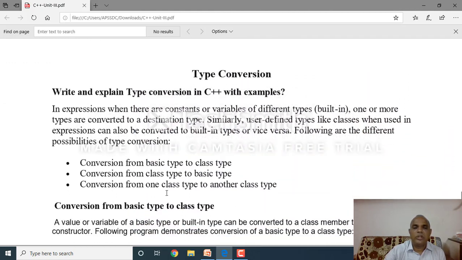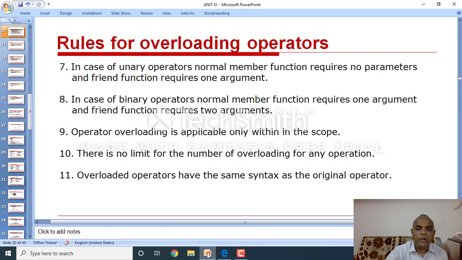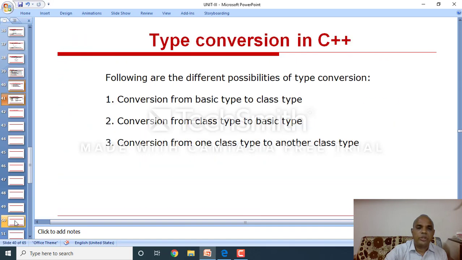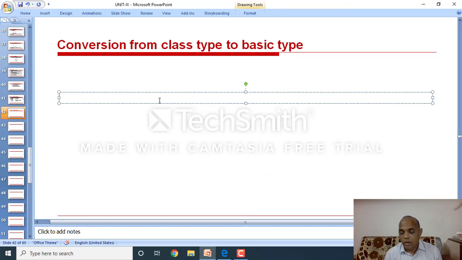And the next one is type conversion. We know type conversions, so here it is simply type conversion in C language or C++. This is used to convert from lower variables to higher variables. How do we convert the types?